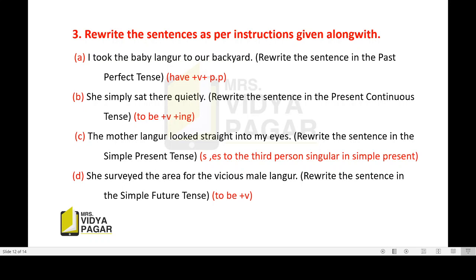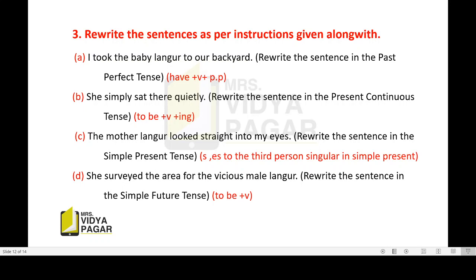So let's turn the sentence in past perfect tense. I took the baby langur to our backyard. I had taken. See the verb. Take, took, taken. We are going to use the past participle, third form of the verb, that is taken. I had taken the baby langur to our backyard.